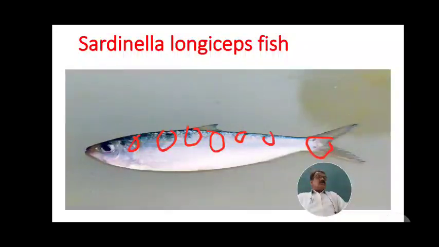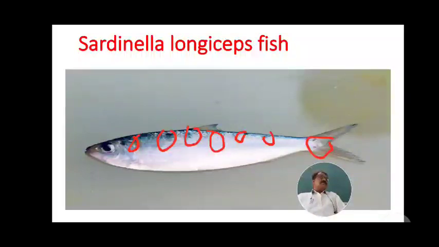So in the first year the fish grows up to 155 to 170 mm, in the second year up to 190 mm, and in the third year up to 220 to 229 mm.